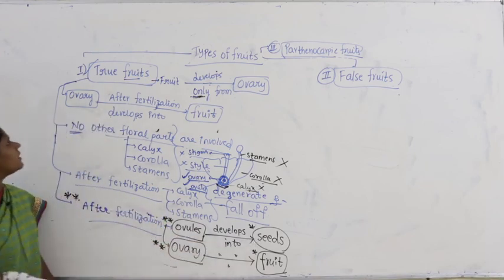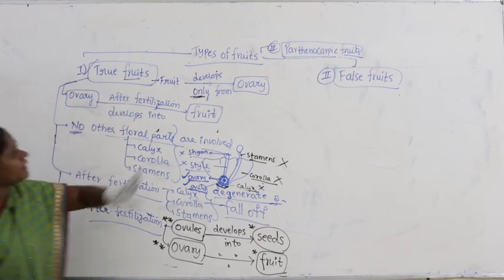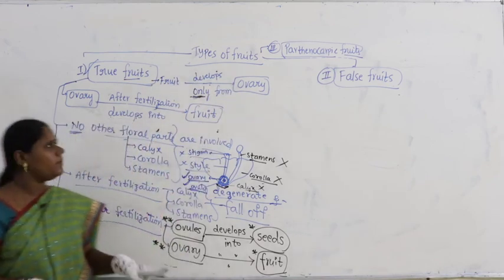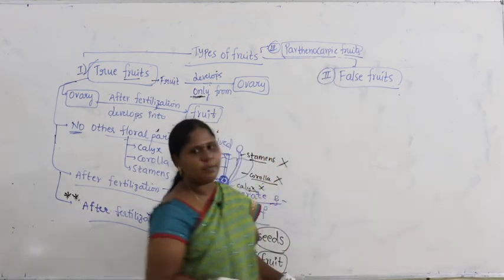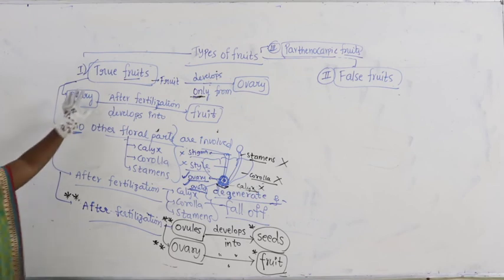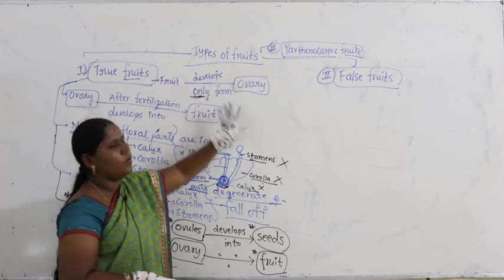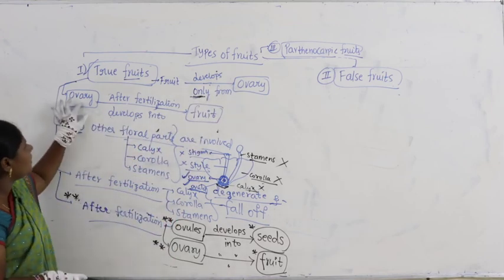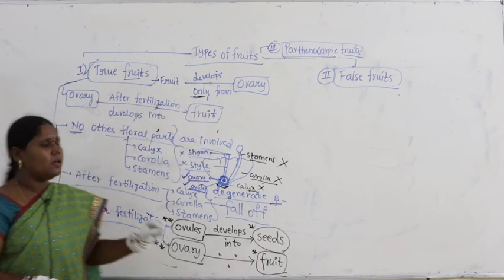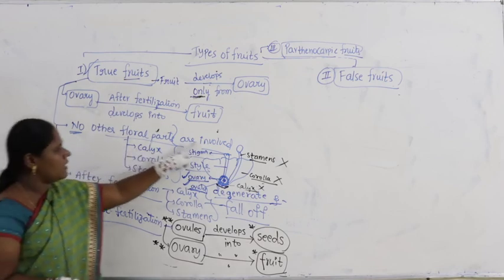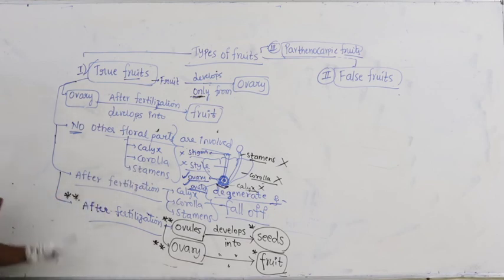Now let us describe once again what are true fruits. If you take the types of fruits, we have 3 types of fruits. We take true fruits, false fruits and parthenocarpic fruits. 3 types of fruits are there. First one, true fruit. What exactly is meant by this? Fruit develops only from ovary, right? And ovary after fertilization develops into fruit. Why do we say only? Because no other floral parts are involved. Which are no other floral parts? Calyx, corolla, stamens.